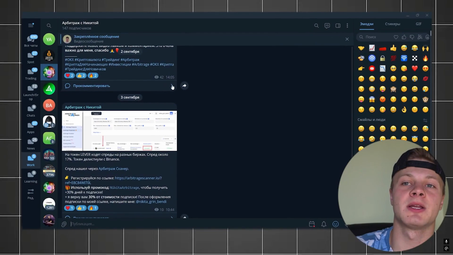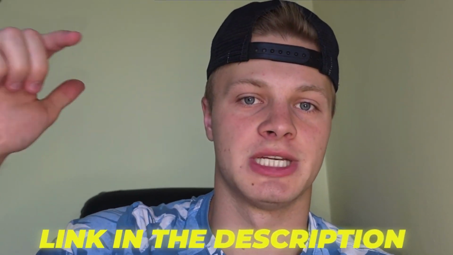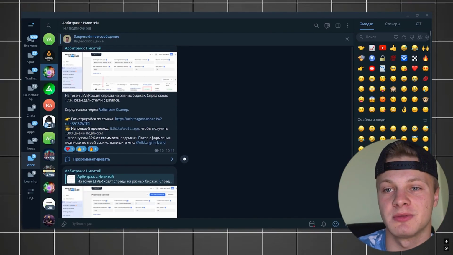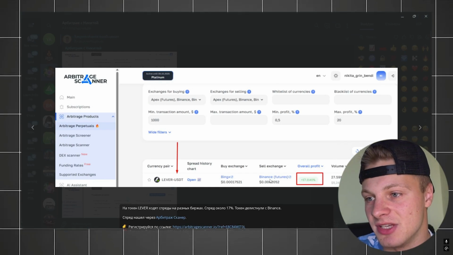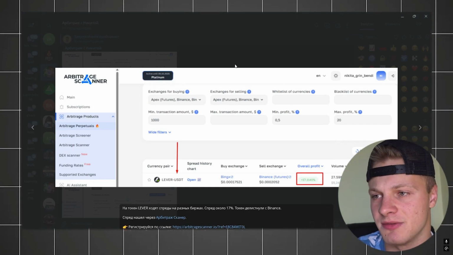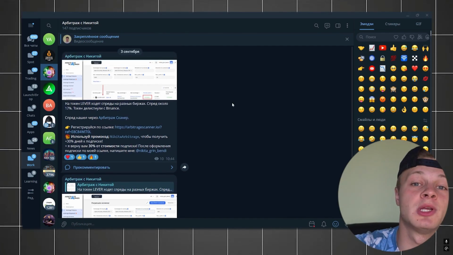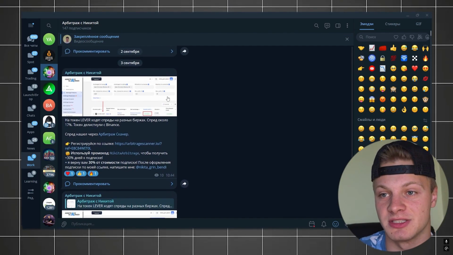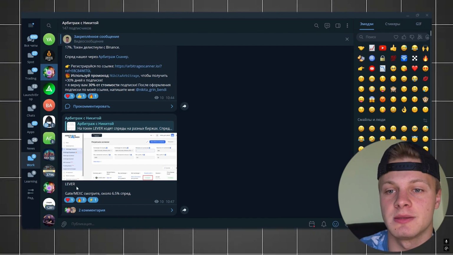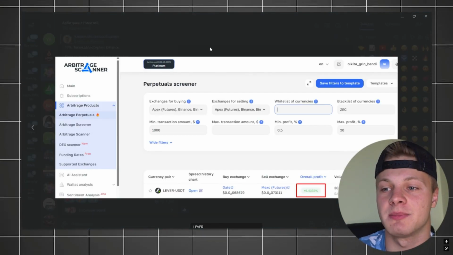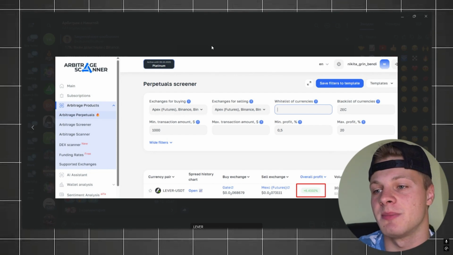I received a notification from the Arbitrage Scanner. In my Telegram channel Arbitrage with Nikita, which is linked in the description, I sent you a notification that there are spreads on the LAVAR token. In fact, the spread between the BingX and Binance exchanges was about 17%. I even saw spreads of 19%, 18% between different exchanges. So the spread was fluctuating a lot, and I told you guys, here's the spread, here's the arbitrage opportunity. Then I updated the post to say that there's also a 6.5% spread between Gate and MEX. On Gate it's on spot, and on MEX, it's on futures.